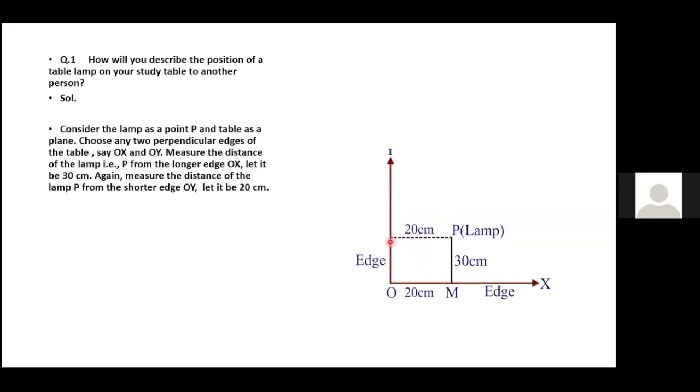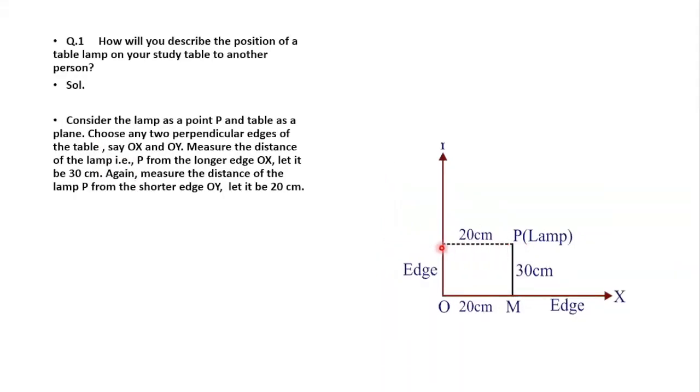The distance from OY, perpendicular to the y-axis, is nothing but OP, 20 centimeter. The position of the lamp P referred to the edges OX and OY is x-axis 20 and y-axis 30. This is how we are pointing out the position. This is an example. You can take anything, children. Here they're asking how you will describe the position of a table lamp on a study table to another person. I've taken an example distance. You can take your own and explain.